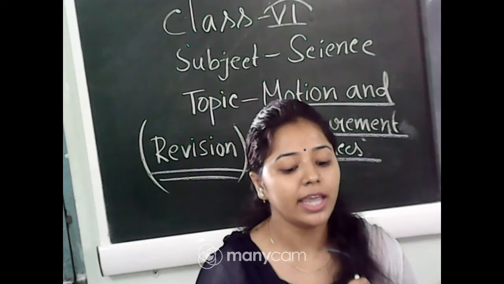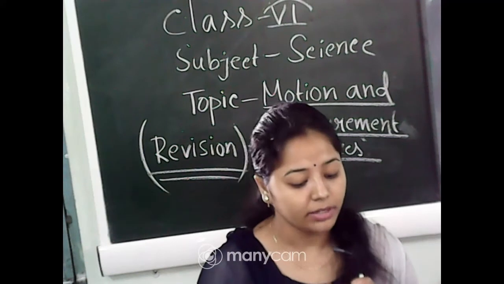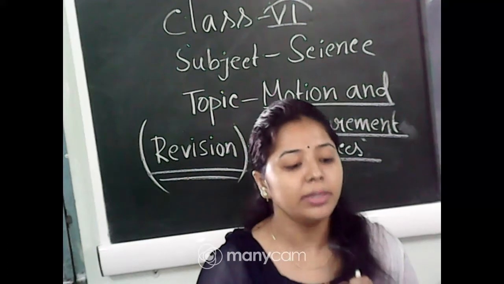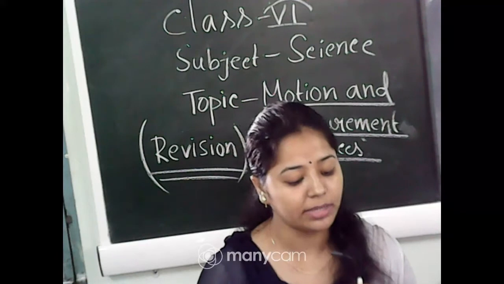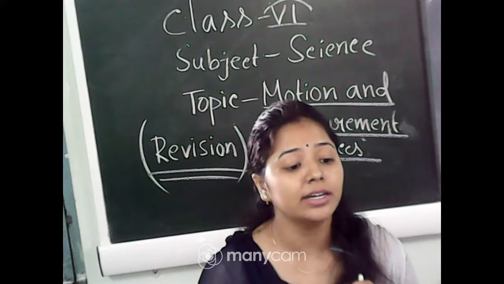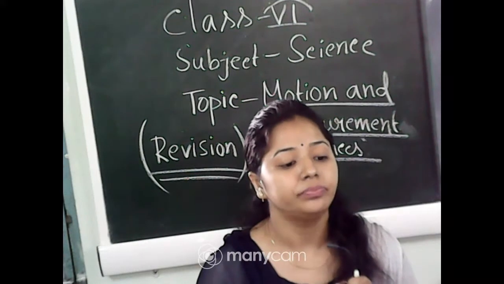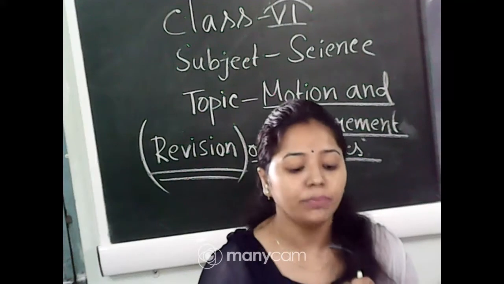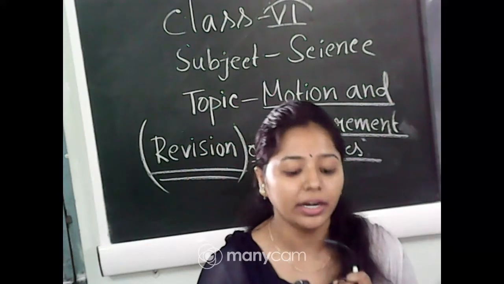You can see A and C positions are away from the point where the measurement must be taken, but B is exactly in front of that point. So B is the correct point of measurement. Here the angle should be 90 degrees. So B is the correct position of the eye, but A and C are incorrect positions.